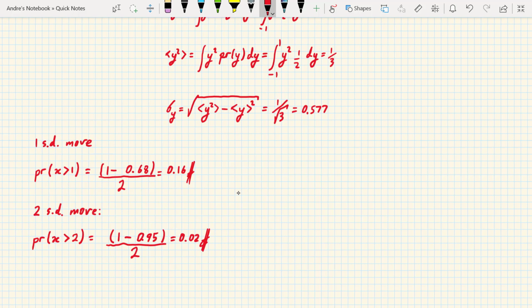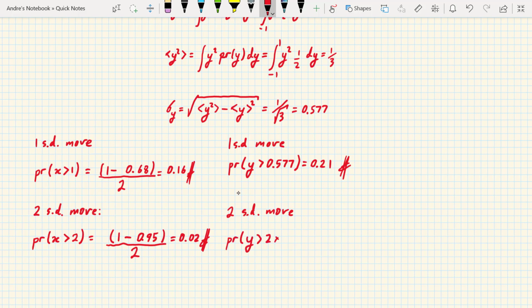Let's do the same for y. The probability that y is greater than 1 standard deviation is the integral from 0.577 to 1 of 1/2, which is 0.21. The probability that y is greater than 2 standard deviations is 0, since y cannot be greater than 2 times 0.577 because it's greater than 1.